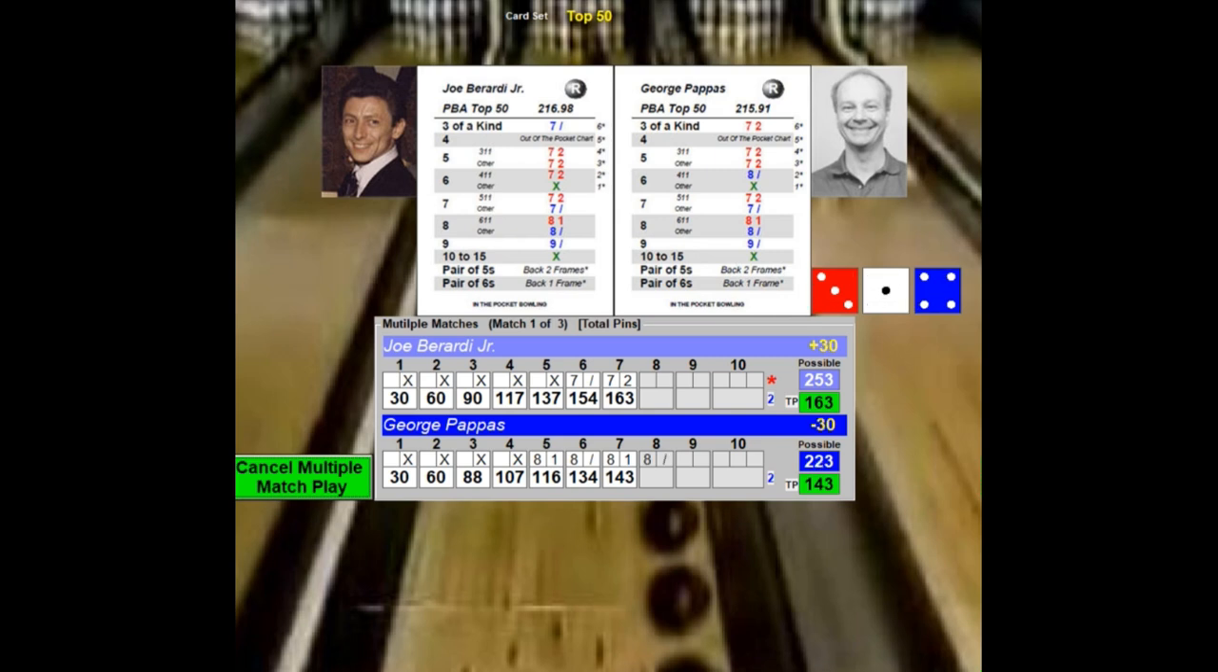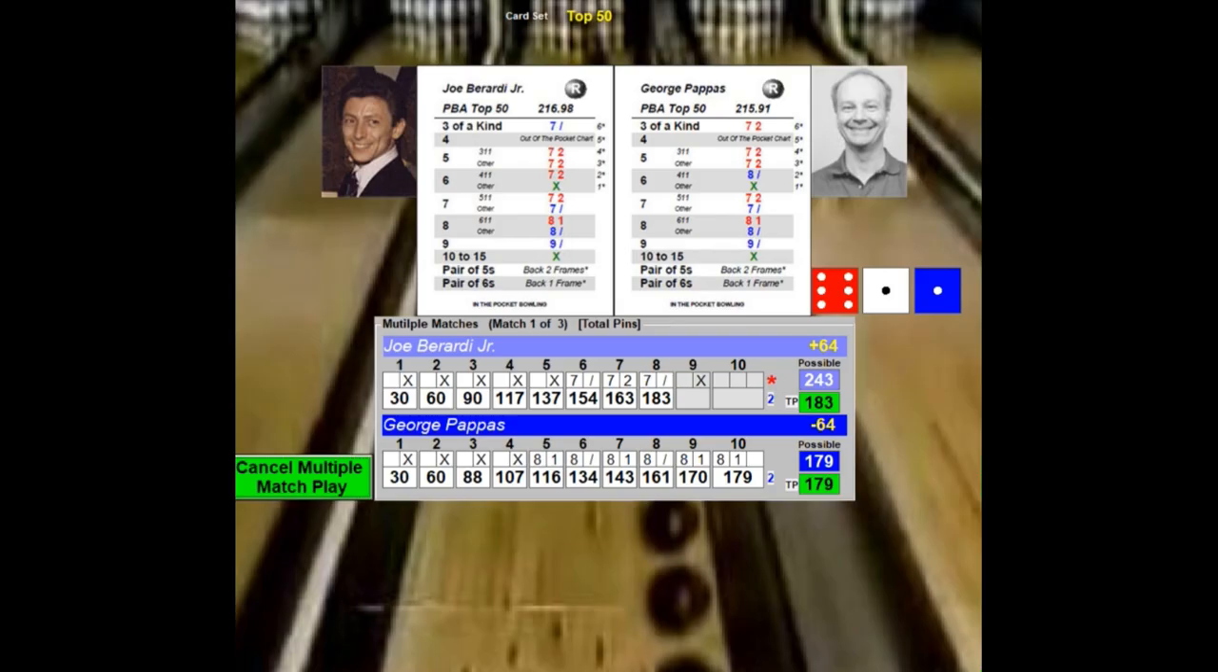Remember, it's total pins through 3. Spare by Pappas. Berardi throws triple 5s. That'd be 15. Nope. 3 of a kind. It's a spare. On 9, he throws a 2-5-4. That's a strike. Pappas throws a 1-5-5. That's another open frame. He's in trouble. And he throws a 6-1-1. So Pappas throws 4 open frames out of 10.